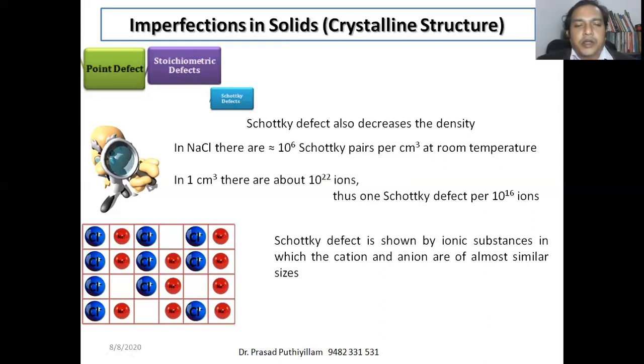Schottky defect is shown by ionic substances in which the cations, that is positively charged ions, and the anions, that is negatively charged ions, are almost of similar size. Examples are sodium chloride, already seen, potassium chloride, cesium chloride, as well as silver bromide, AgBr.